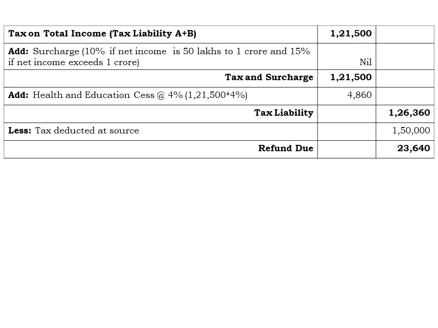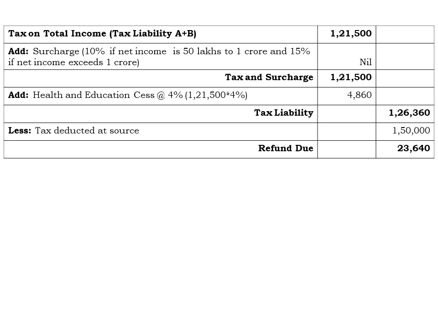1,21,500. We have to add the surcharge of 10% if the net income, that is what we have computed, 10,45,000, is more than 50 lakh up to 1 crore, then we have to charge 10% as surcharge. If the net income exceeds 1 crore, then we have to charge 15% as surcharge. But here the income is only 10,45,000, therefore the surcharge will be nil.